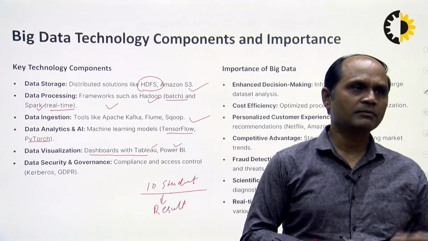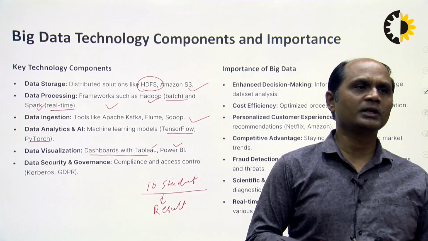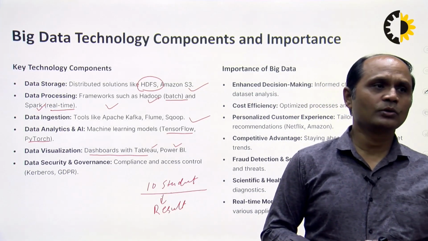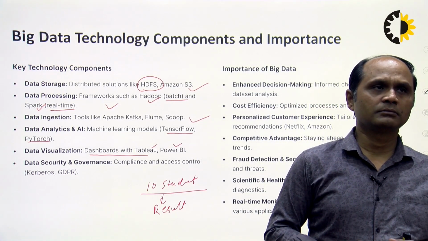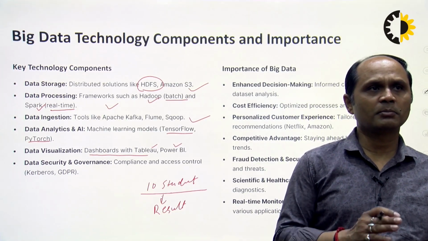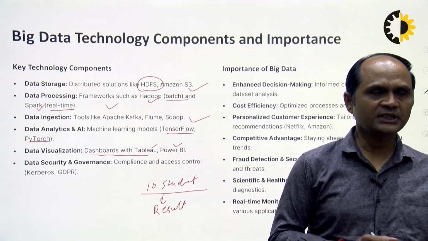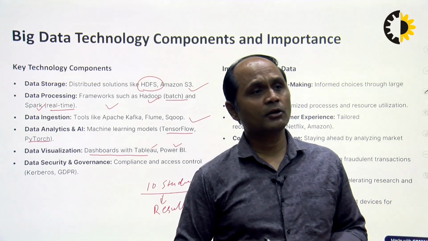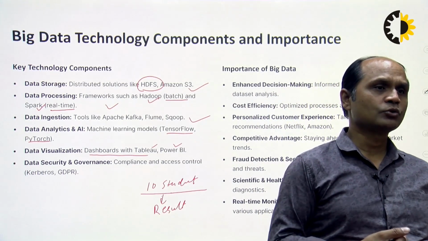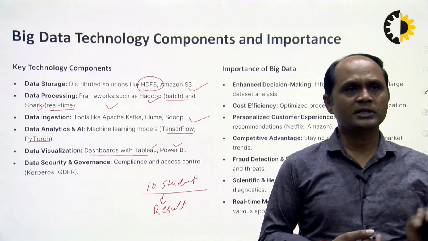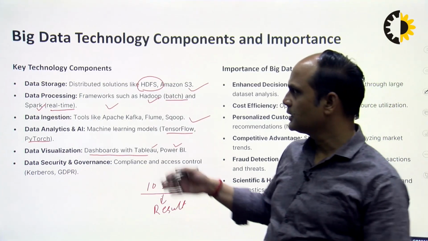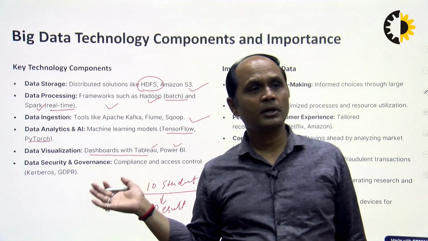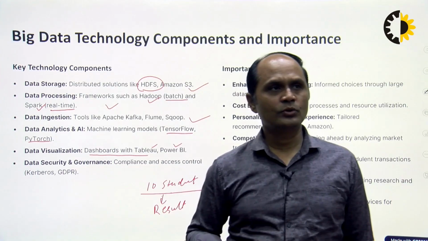After data visualization, we also follow security issues and government policies, because of compliance and access control. We can use the government policies for the purpose of big data analysis. With big data analysis, if we do not follow the policy of the government, then we cannot ensure security and e-governance. So we should strictly follow the policy of the government. So these are the key components of big data technology that we can use in a particular scenario.